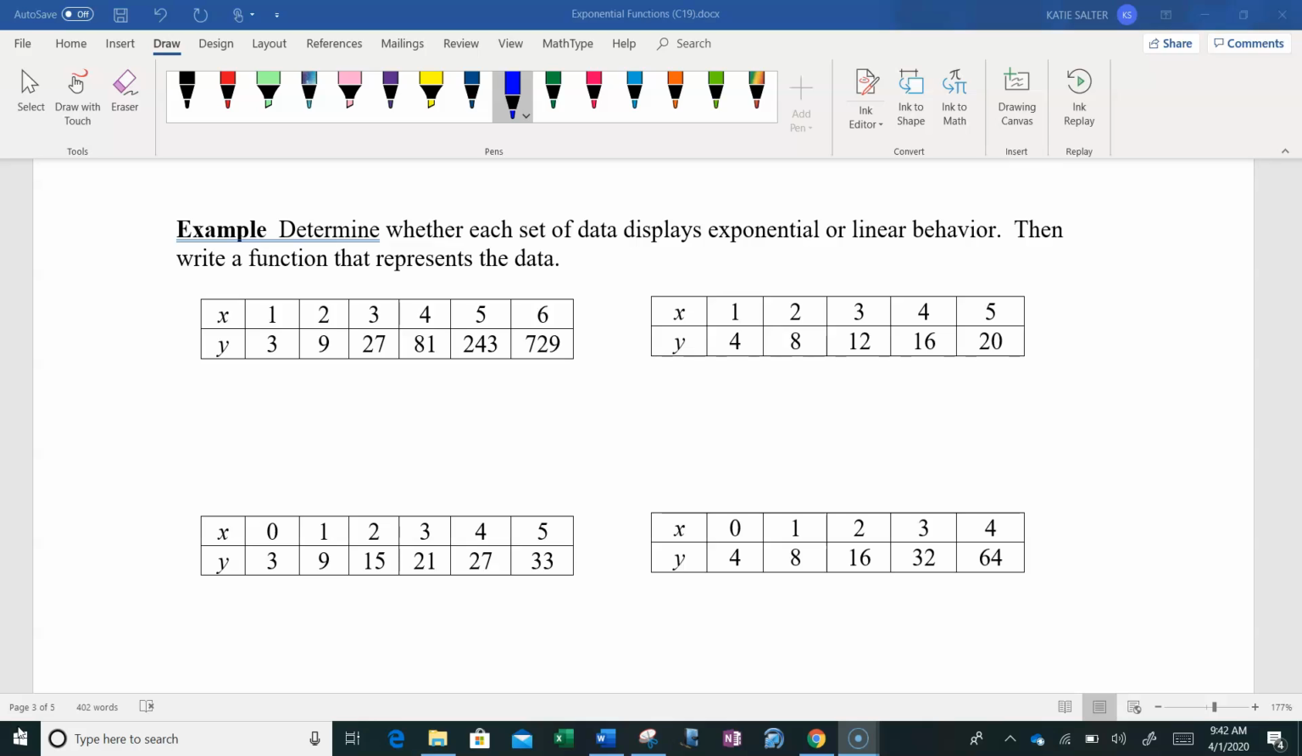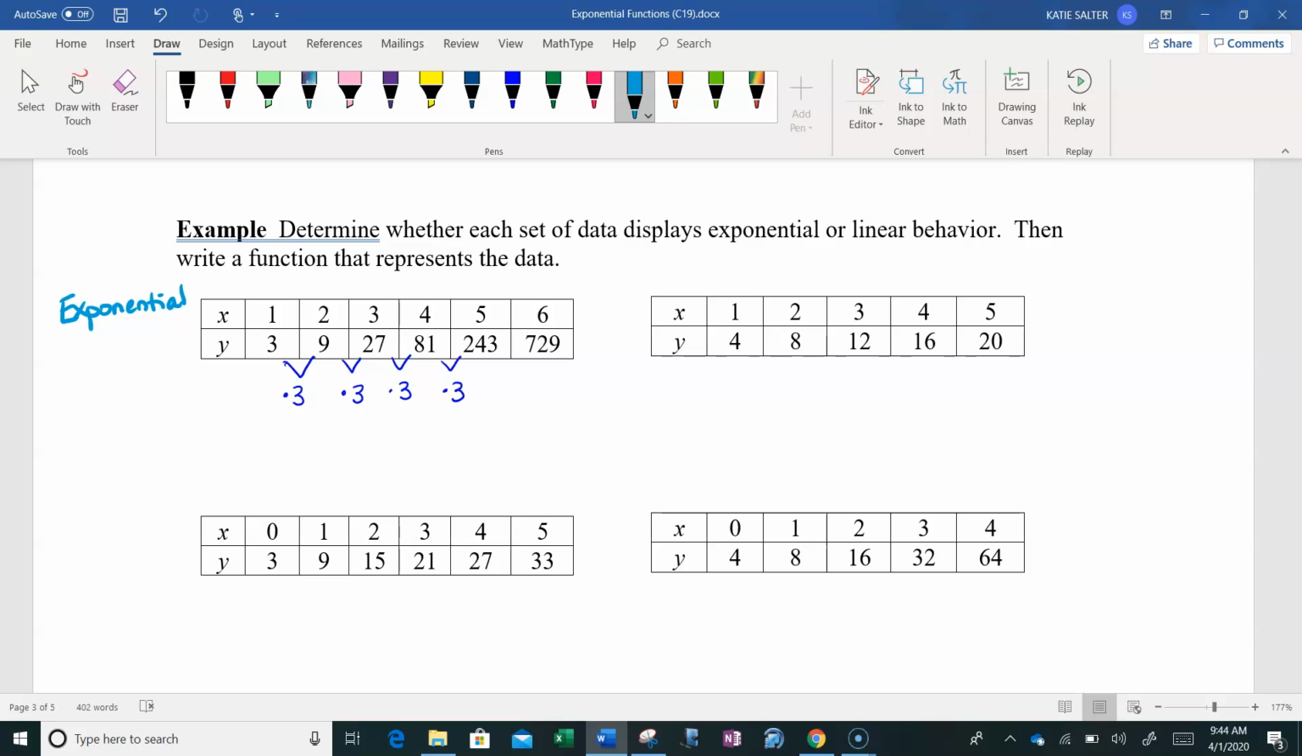So the first thing we want to do is make sure our x's are increasing at a constant rate. You don't want to see the behavior in your x's. The behavior should always be in your y's. So what we can see in this one is, as we look at our y values, they're multiplying by 3. Because this is a multiplicative behavior, this particular function is exponential. Because it is multiplying by a number greater than 1, we would say that it is exponential growth.